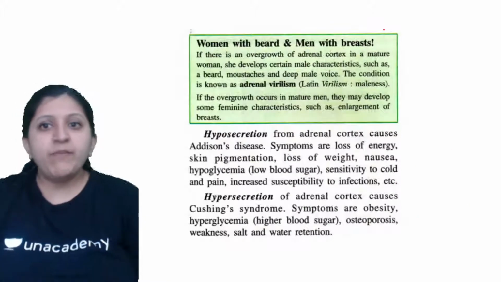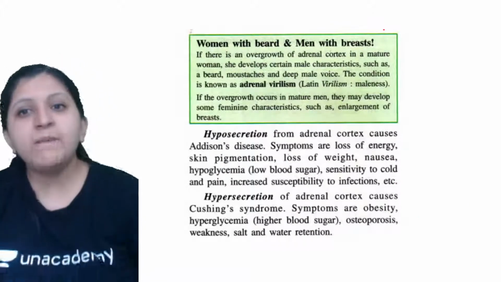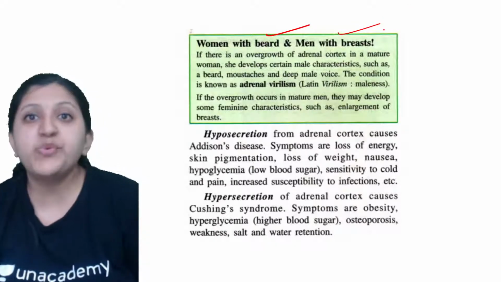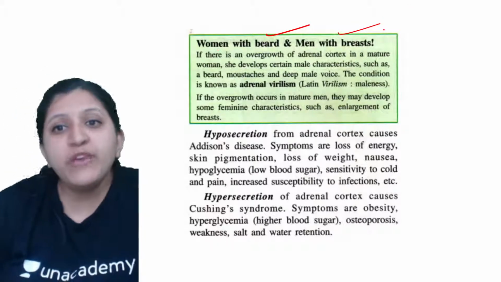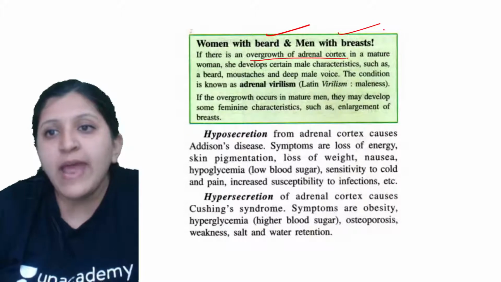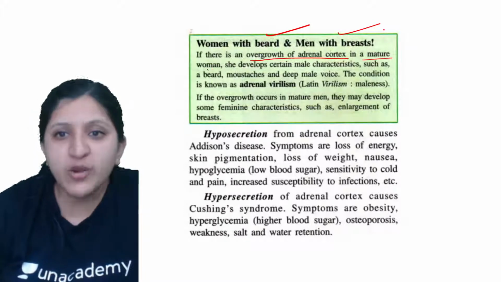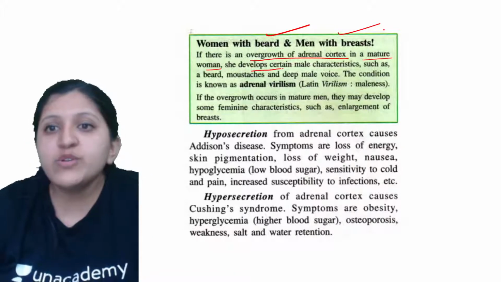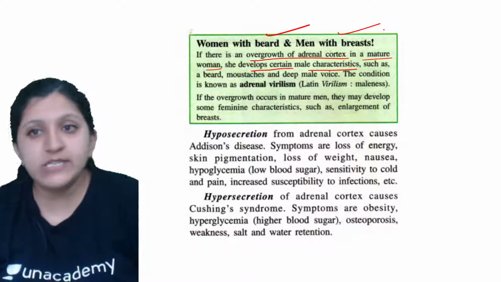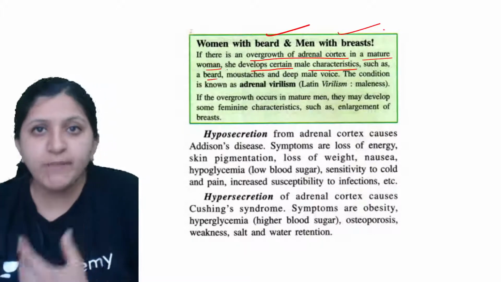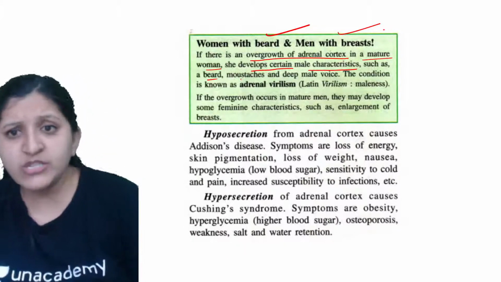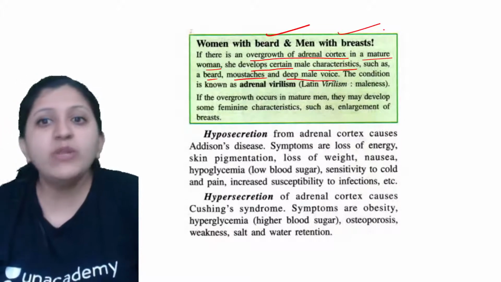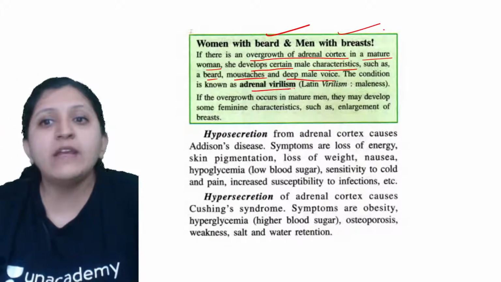Okay, so women with a beard, this is an example, women with a beard and men with a breast. So this reverse can also occur. If there is an overgrowth of the adrenal cortex in a mature woman, she is going to develop the male characteristics, such as beard development, mustache development, or a deep male voice. Now the condition is known as adrenal virilism.